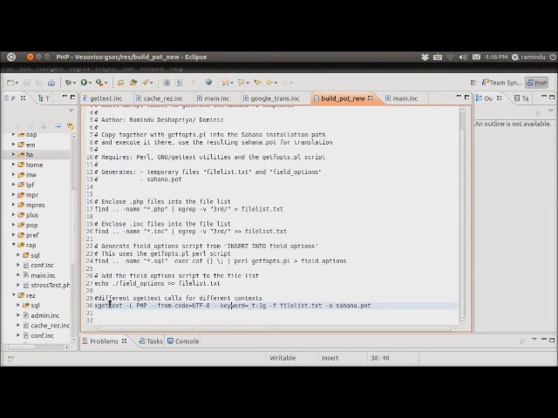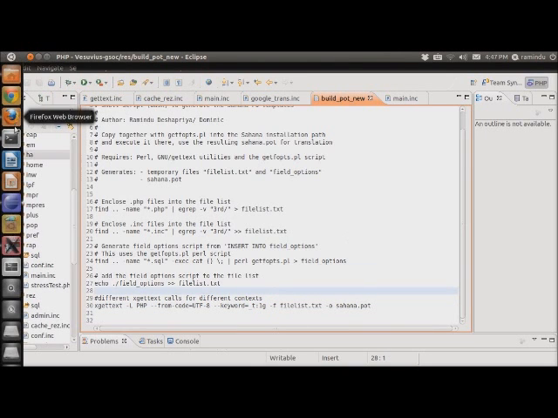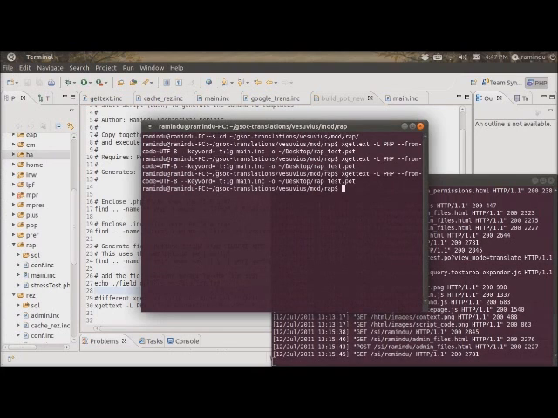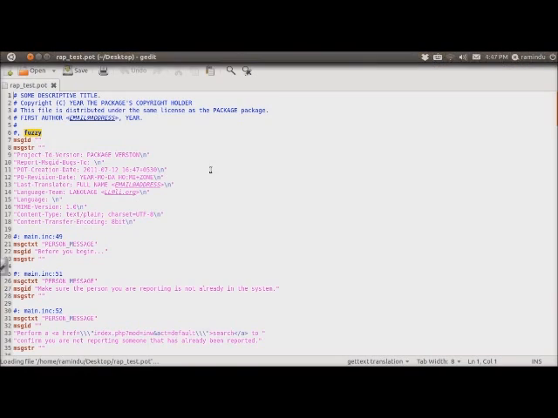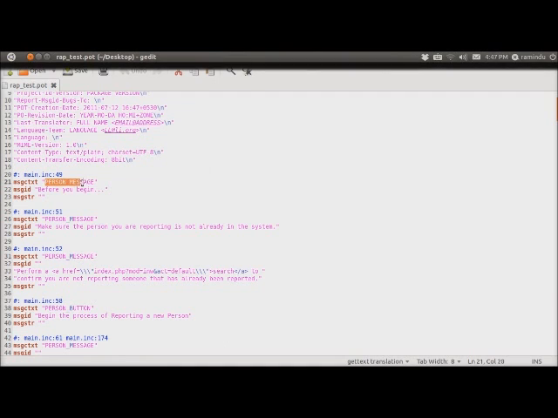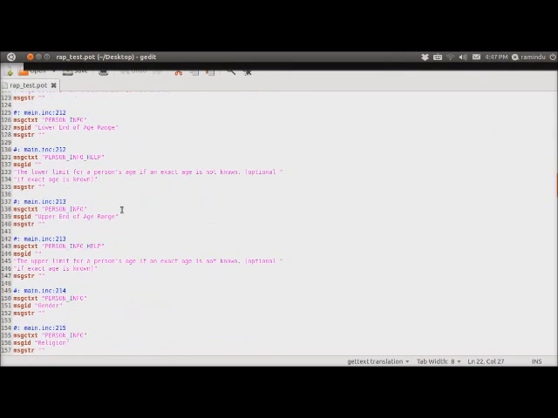Okay, now I have an xgettext command that I've written for Vesuvius, and that's the command. It contains the keyword, as you can see, specifying _t as the keyword, and the 1g is actually referring to the context, where the context is contained. Now if I were to run this script, I'm going to run it on the RAP module, report a person module, which has context. As of now, I've added the context to those strings, and when I run that, I'll get this PO template, which contains, as you can see, a message context, which is the context, and the message ID, which is the string that needs to get translated.